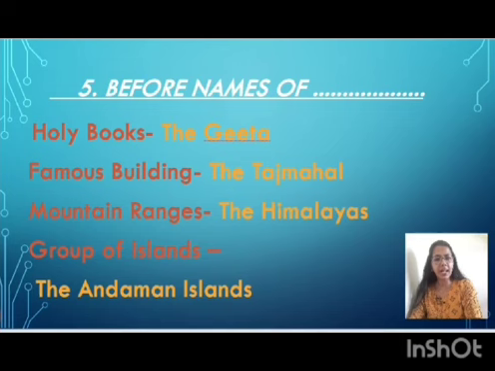We use "the" before names of holy books: the Gita, the Quran, the Bible. Famous buildings: the Taj Mahal, the Lotus Temple, the Parliament House. Mountain ranges: the Himalayas, not with a single mountain or peak. It must be mountain ranges. Group of islands: the Andaman Islands.